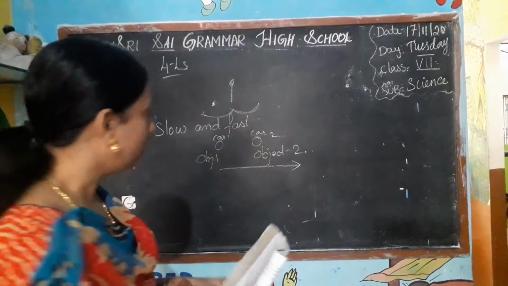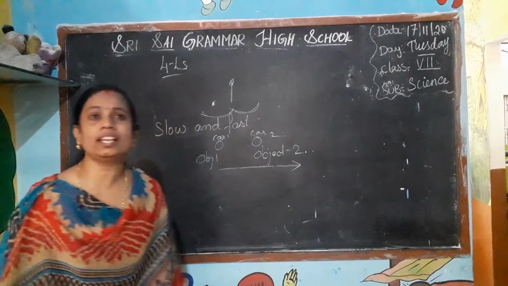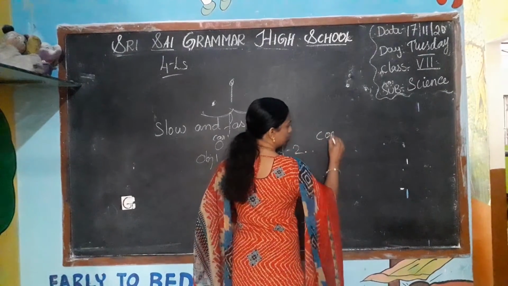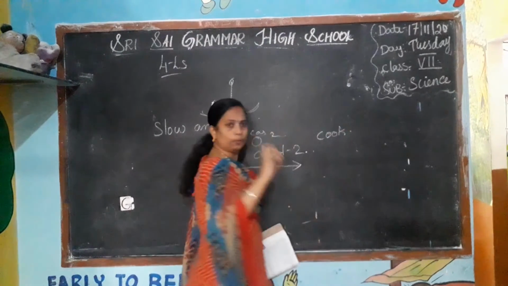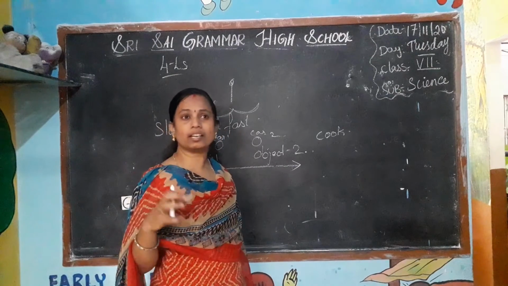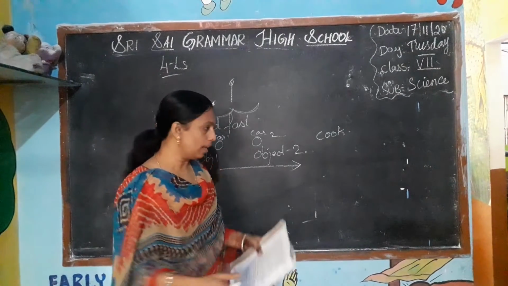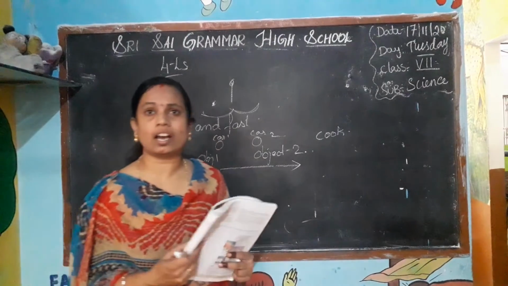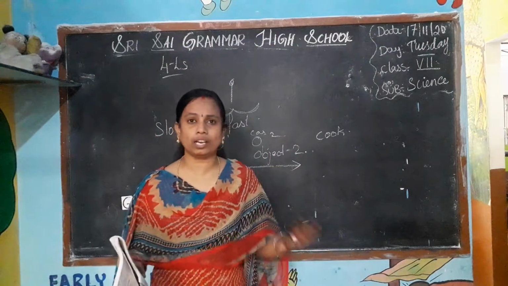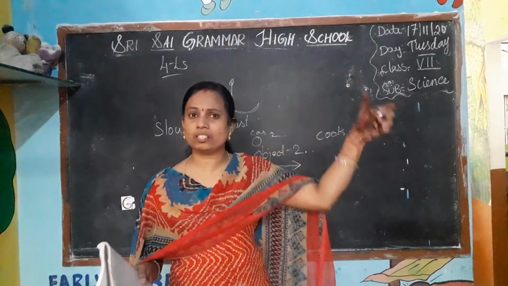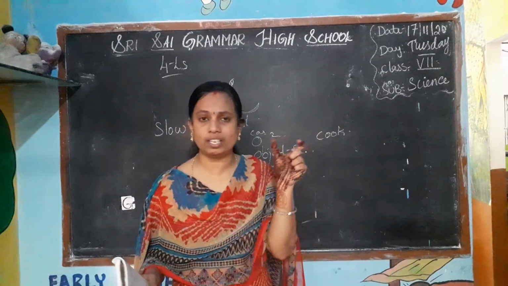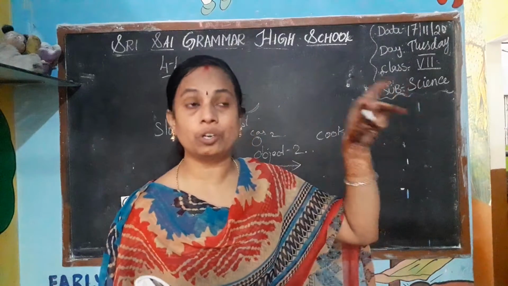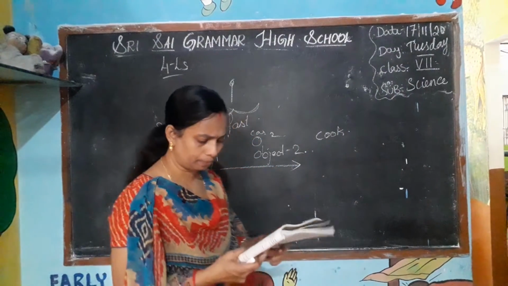See here, in our daily life also we can see many things. When you cook the food, we can compare the things. In our daily life we can see the scooter and the bullock cart. When you compare these two, the bullock cart will go very slowly and the scooter will move very fast.